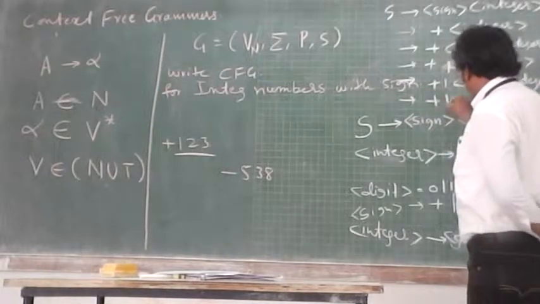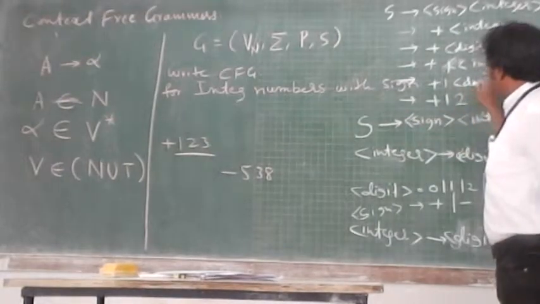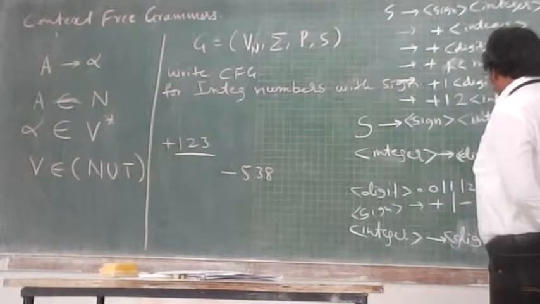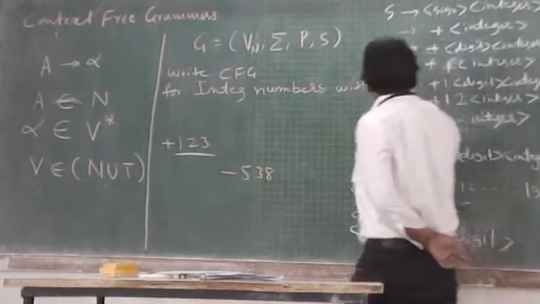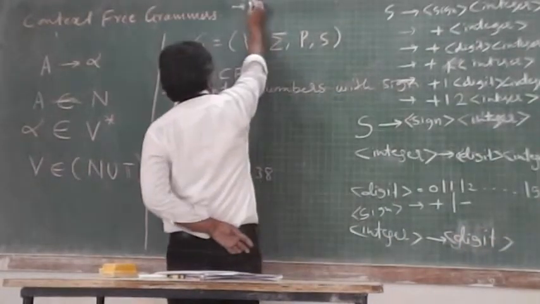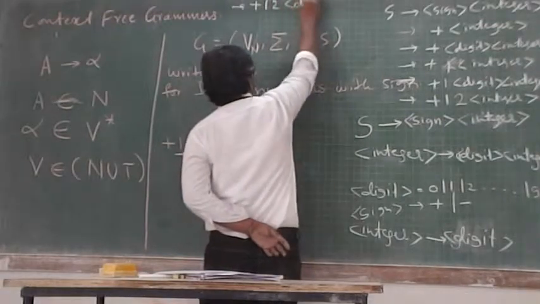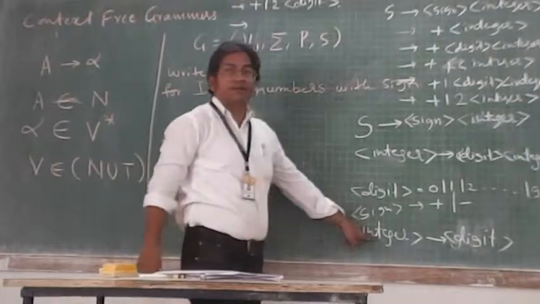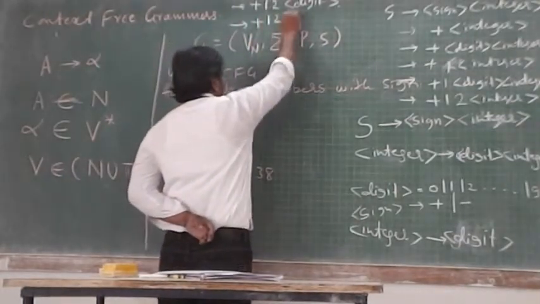So this plus 1, digit you are replacing by what? What we needed? 2. So digit you are replacing by 2. So you are getting integer again. Further, this integer you are replacing by digit by applying the last production, and the digit you are replacing by 3.